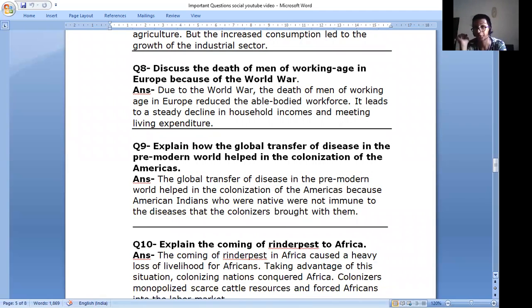Question number 9. Explain how the global transfer of disease in the pre-modern world helped in the colonization of Americans.